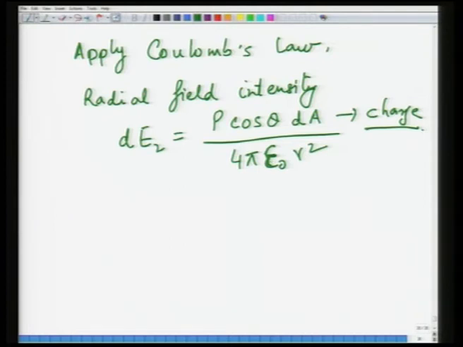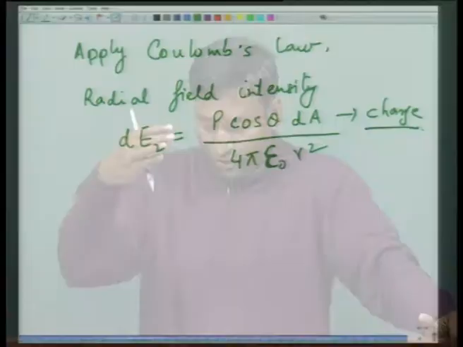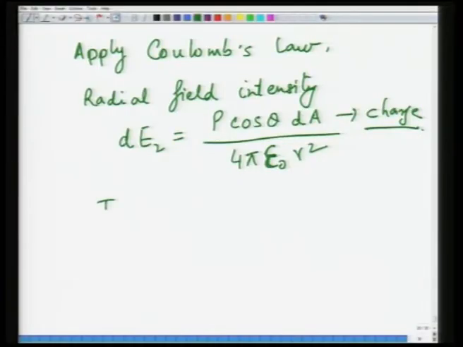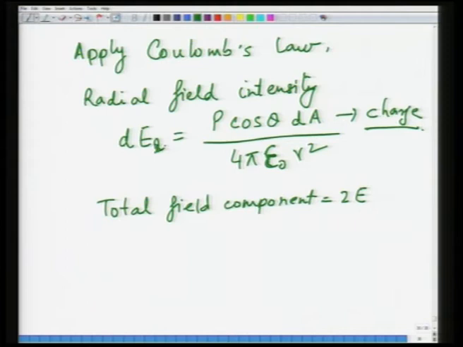Now, as we said, for each dA in the upper half, you have another dA in the lower half, but due to the change in the polarity of charges, the horizontal components cancel each other and the vertical components survive. So, the total field component is 2 dEL cos theta; these survive.